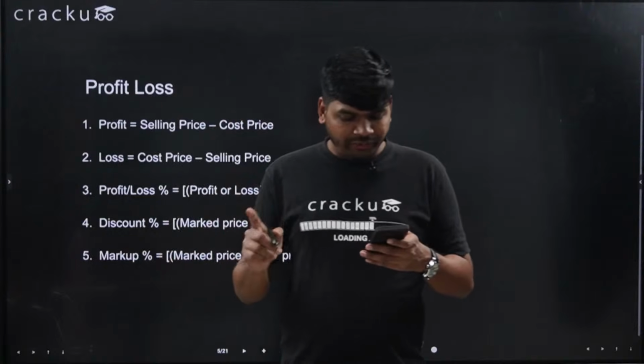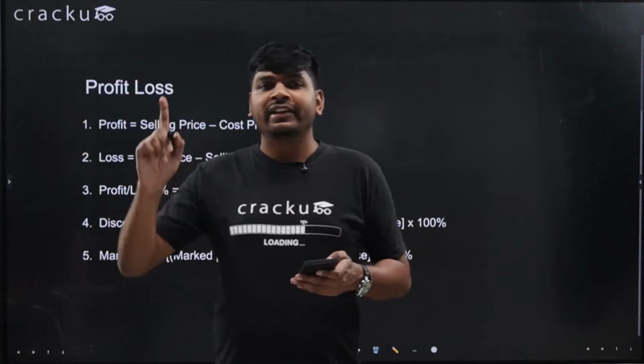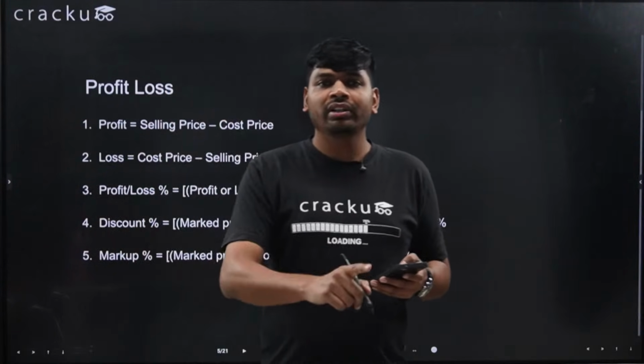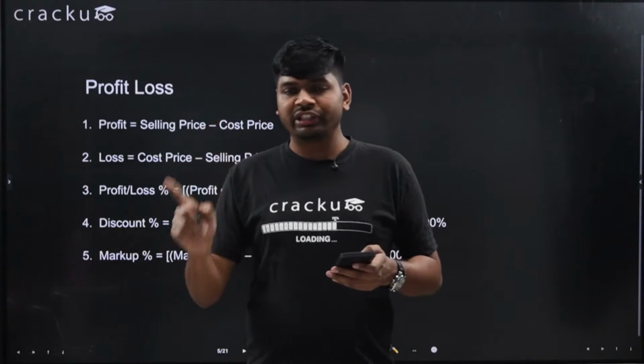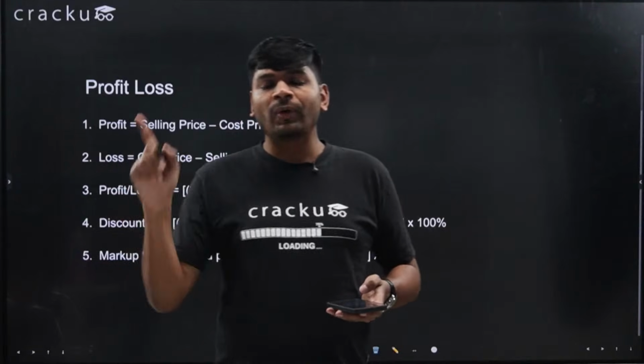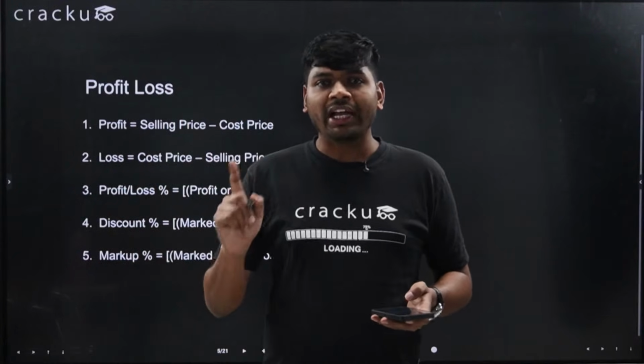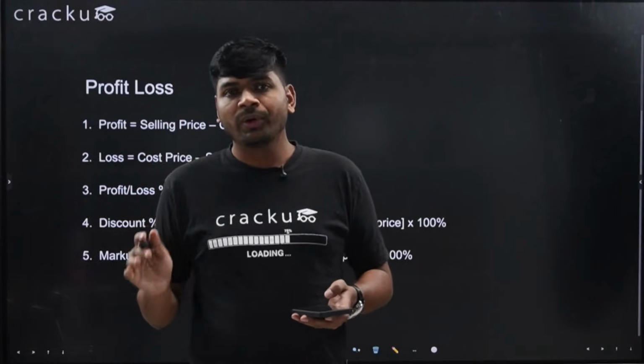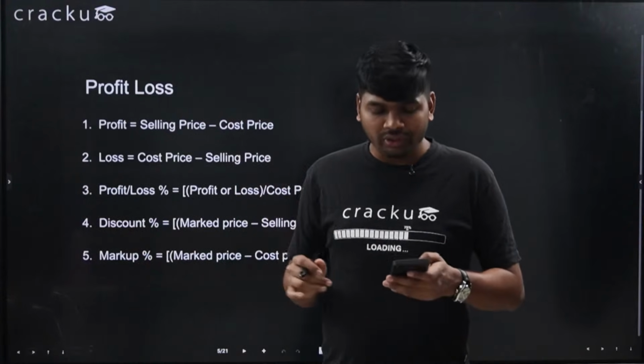Is time separate for all three subjects? Yes. 30 minutes for verbal and reading comprehension section, 30 minutes for logical reasoning, and 1 hour for quantitative aptitude and data interpretation. So this is the distribution of the paper.